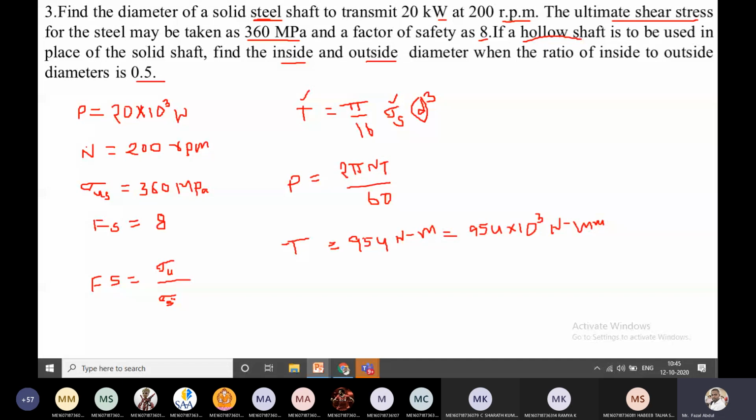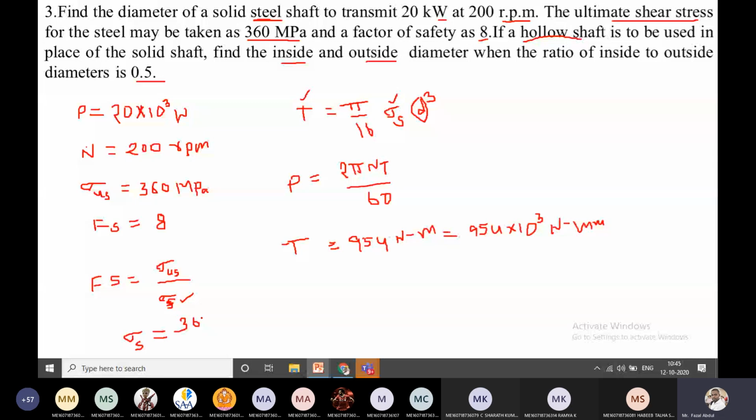Now what is this? Shear stress equals 360 by 8. So what is 360 by 8? Very good, 45 megapascal.